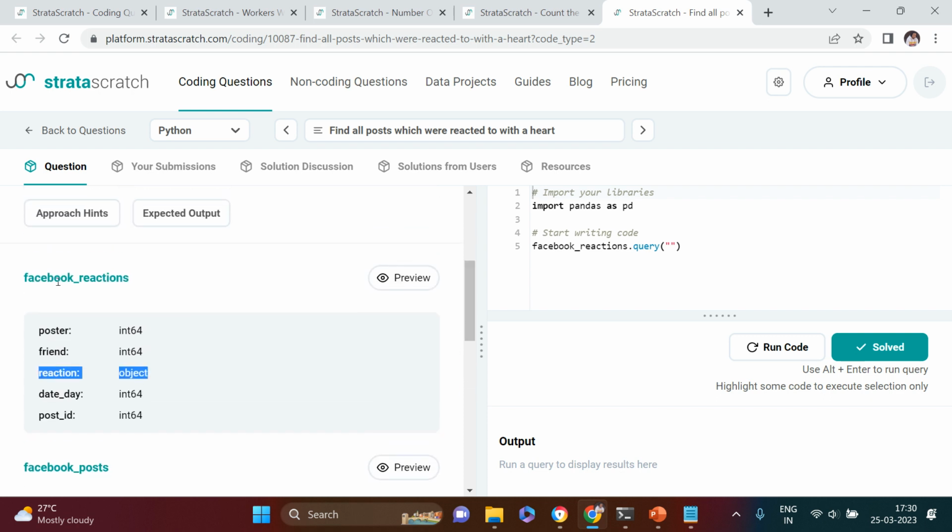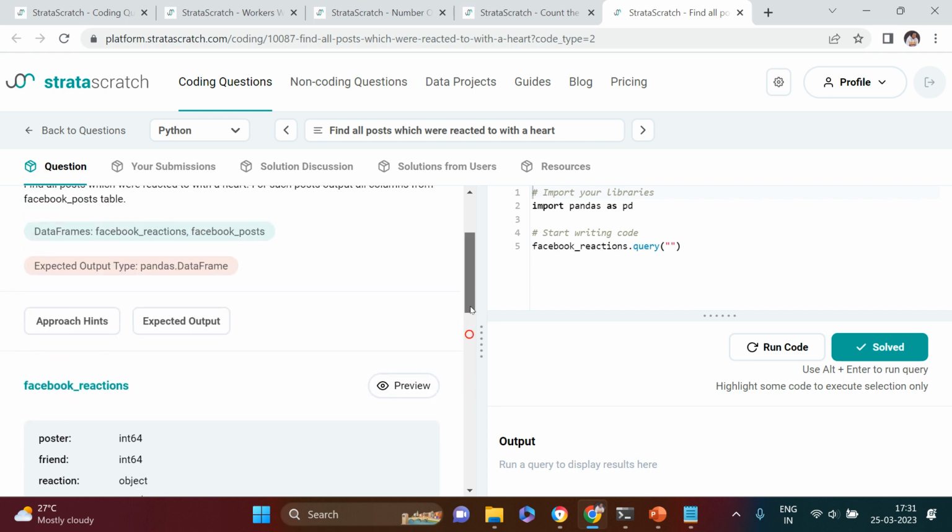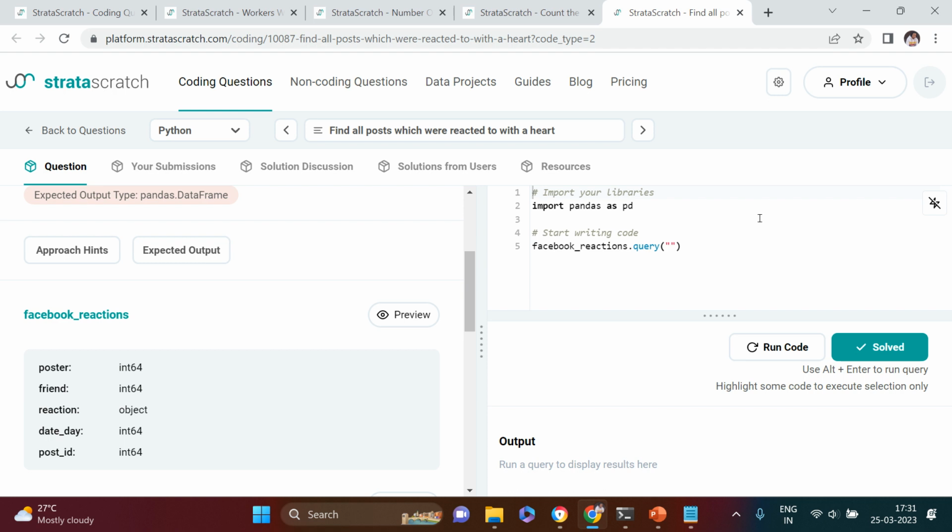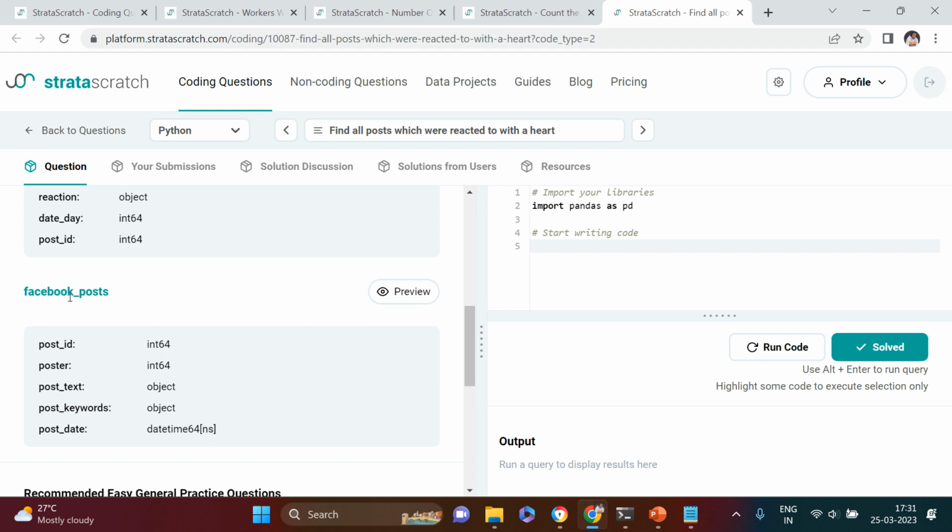So what we can do is, if the data set is large, it's recommended to first put the filter on this data frame and then do the merging. But here the data size seems to be small, so I'll simply start with merging the data and then I can put the filter and all those things. So let's just start. Here it says it requires all the columns from Facebook posts, so I'm going to use this as the left table dot merge. And it's not necessary that you always need to use this as a left table. You can use this as right table also, and in how parameter you can define that as right.